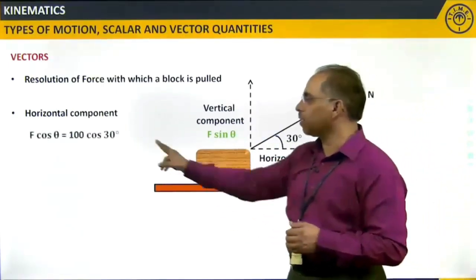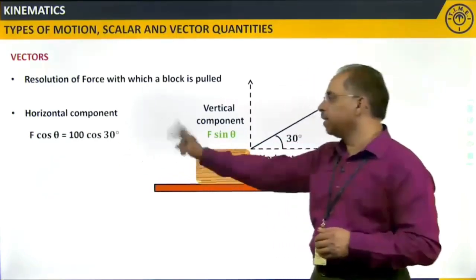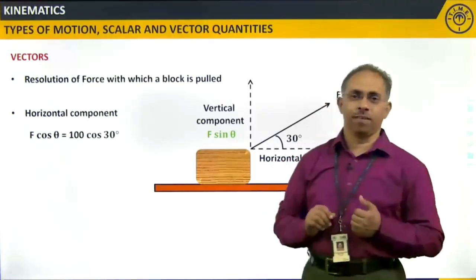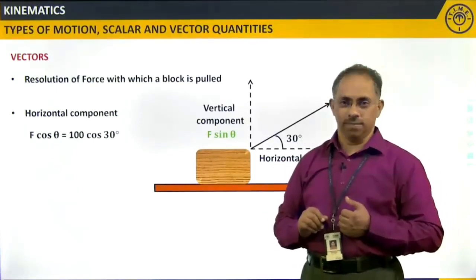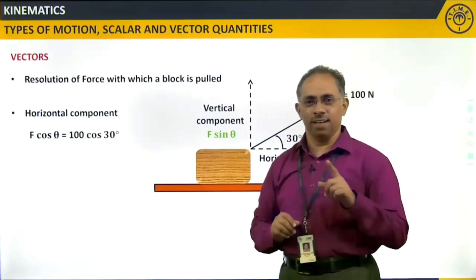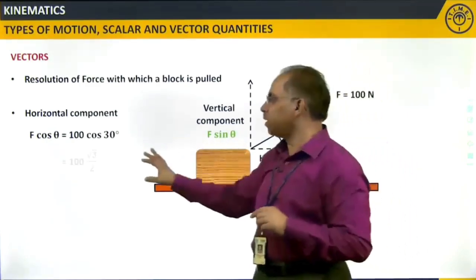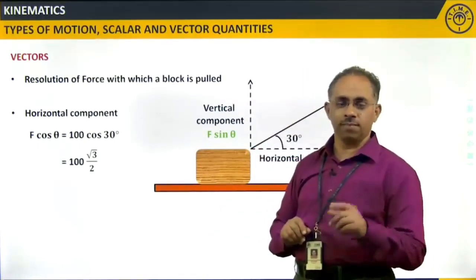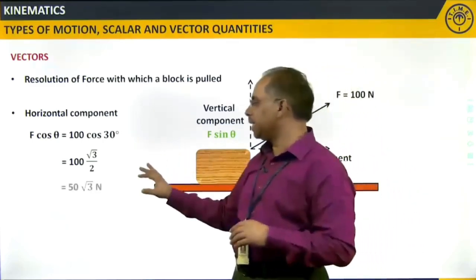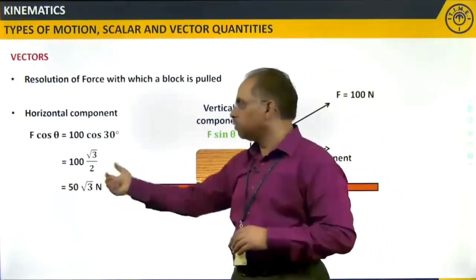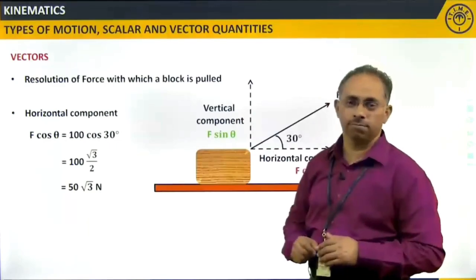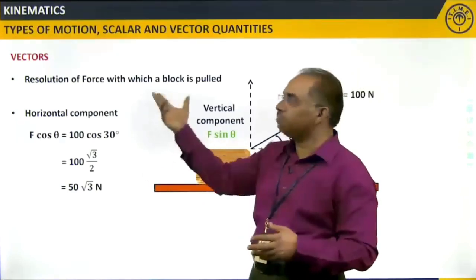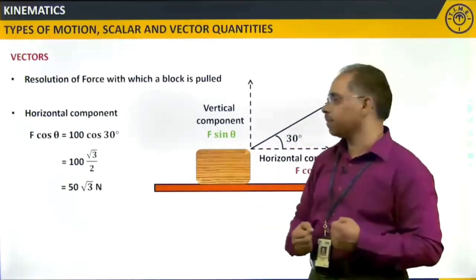So if I take the horizontal component, it is F cos theta, which means 100 into cos 30. Now you tell me, what is the value of cos 30? Yes, it is root 3 by 2. So 100 into root 3 by 2. Clear? If we simplify it, I will get 50 root 3 Newton, which is the unit of force. This force is an example we are taking to better understand the resolution of vectors.